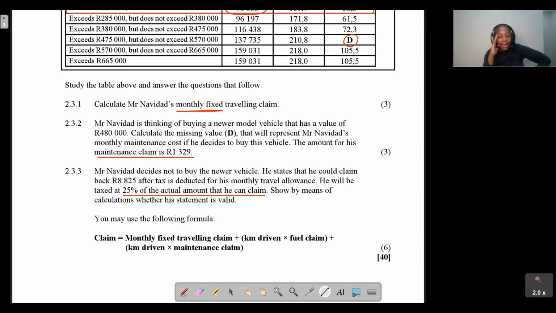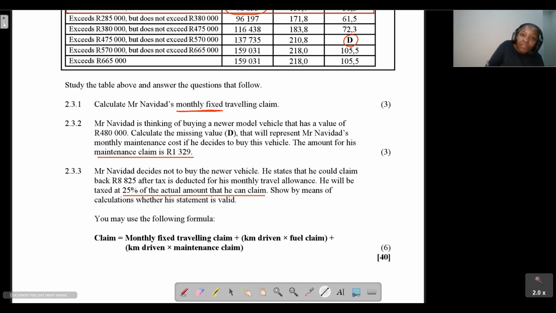So here, what we are trying to calculate is whether he can actually claim back 8,825. How are we going to do that? The first thing we want to calculate is how much he is actually going to be taxed. We are told that he will be taxed at 25% of the actual amount that he can claim.